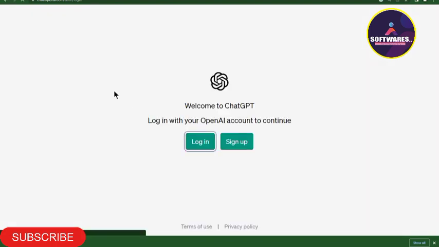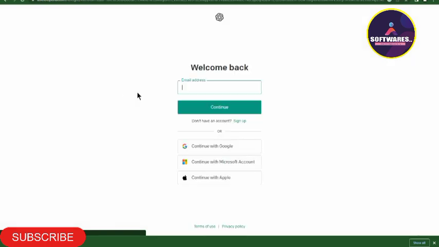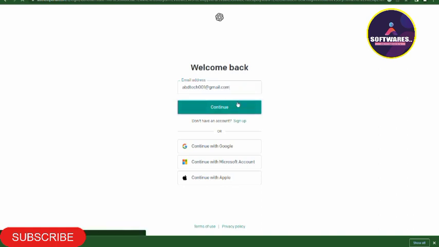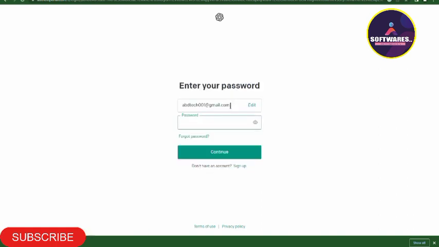So let's simply get started. The URL for ChatGPT is chat.openai.com, or you can simply go to Google and type ChatGPT, click on the first link, and it will automatically take you to this page. If you already have an account with them, you can simply log in. If you don't have one, simply click on sign up, then sign up with your email and password. That's all. I already have an account, so I'll just go to the login.